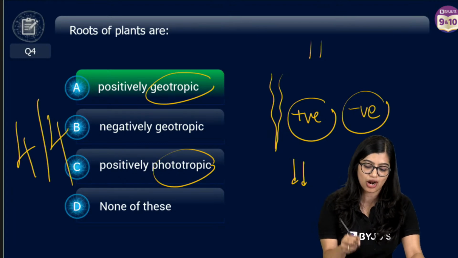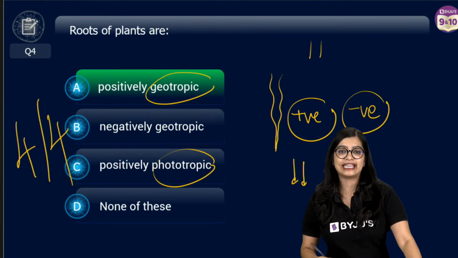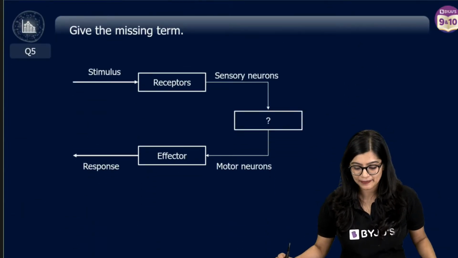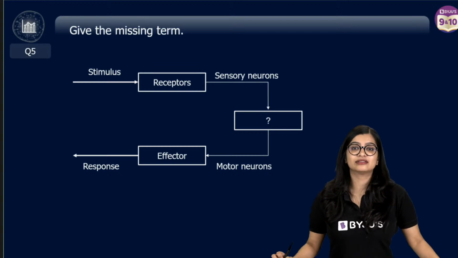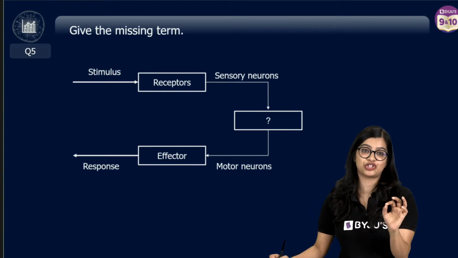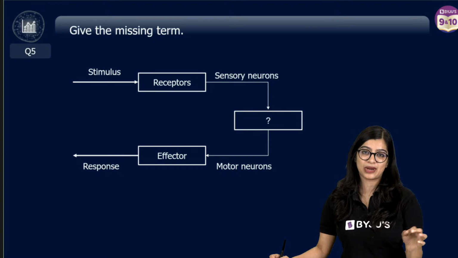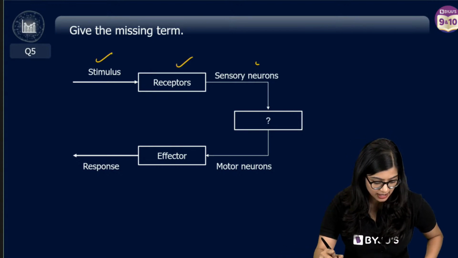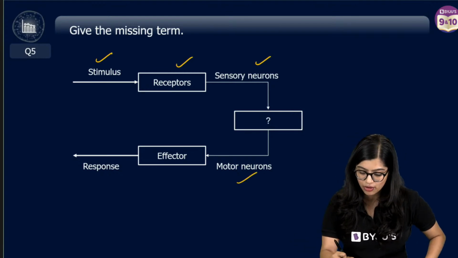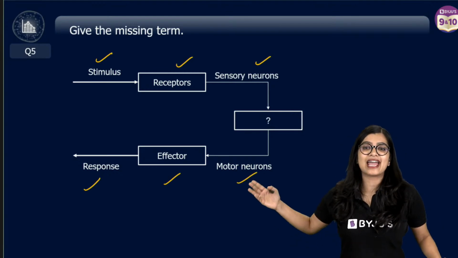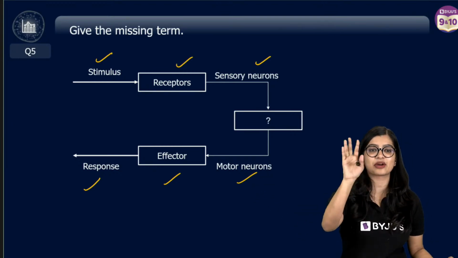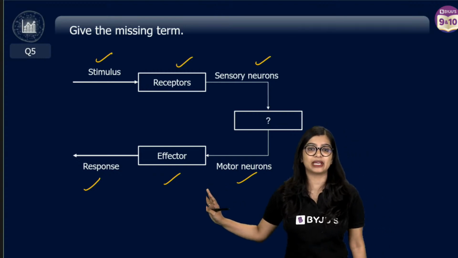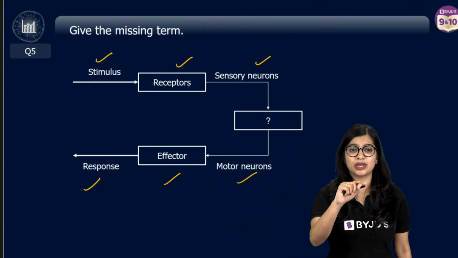All of you have scored 4 out of 4 so far, right? Yes, very, very good. Moving on to the next one. Look at the diagram here. Now students, diagram based question. Find out the missing term. Stimulus, receptor, sensory neuron, something is missing, motor neuron, effector, response. What does the diagram represent? Very quickly, this is an extra question I'm asking you. What does this flow chart represent? Can you tell me? Akshara, I will tell you in a bit.